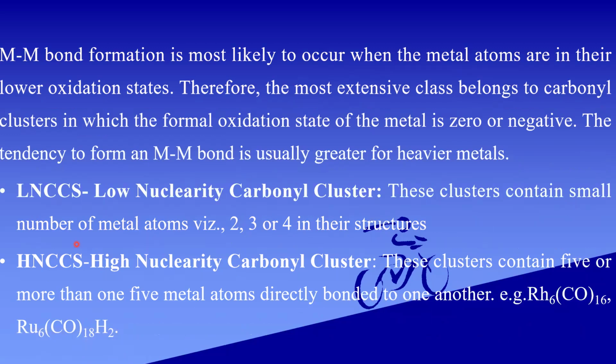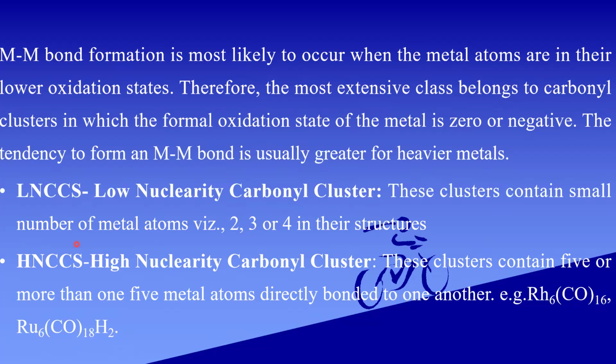Metal-metal bond formation is most likely to occur when the metal atoms are in their lower oxidation states. Therefore, the most extensive class belongs to carbonyl clusters, in which the formal oxidation state of the metal is 0 or negative. The tendency to form the metal-metal bond is usually greater for heavier metals.